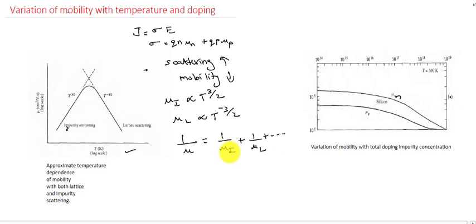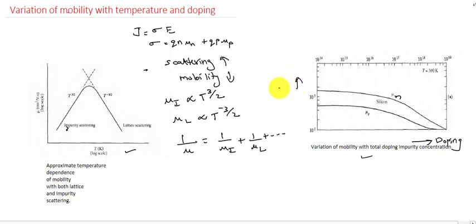So impurity scattering is dominant at low temperatures, and lattice scattering is dominant at higher temperature. Next, figure B shows the variation of mobility with the total doping concentration. As impurity concentration increases, as we have already told, the scattering will increase, so the mobility value will decrease.